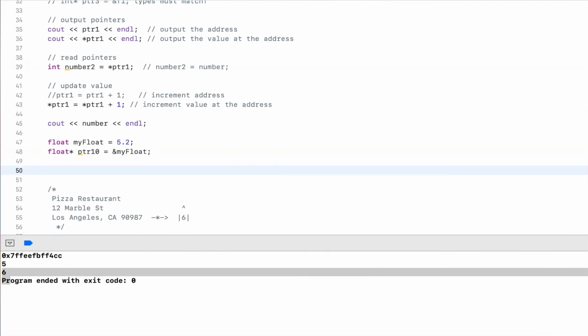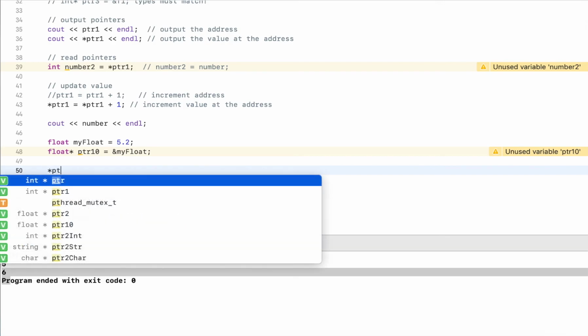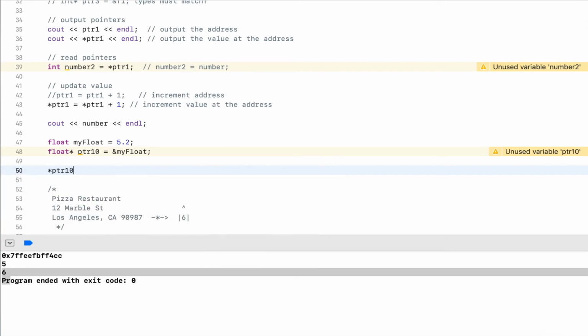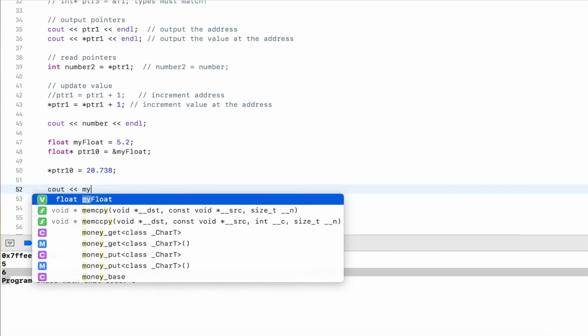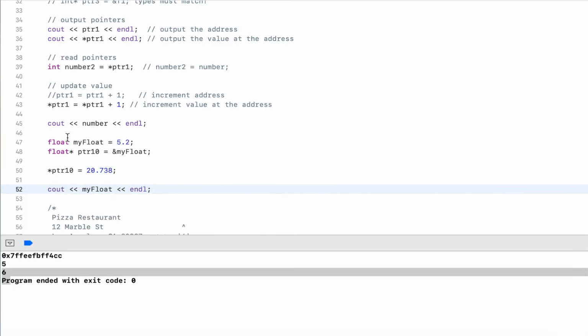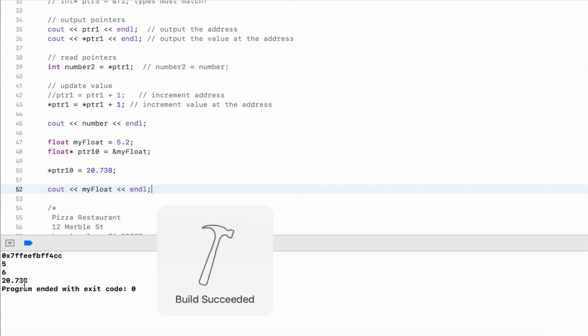And now I follow my pointer, so pointer10, and I assign 20.738. Now if I output my float, it will be the newly assigned value, so 20.738. And here again I use the pointer to change it.